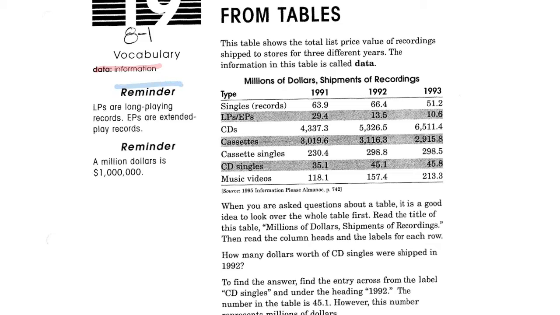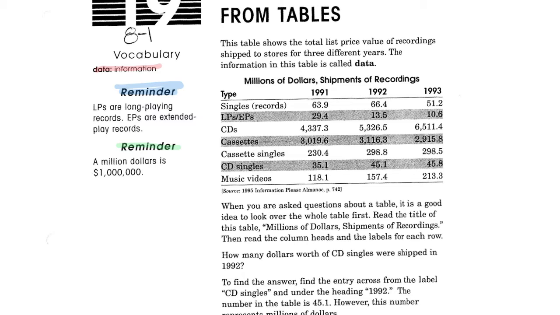We have a reminder. Now, LPs are long playing records. EPs are extended playing records. They're sometimes referred to as vinyls. And remember, $1,000,000 is a 1 followed by 6 zeros.